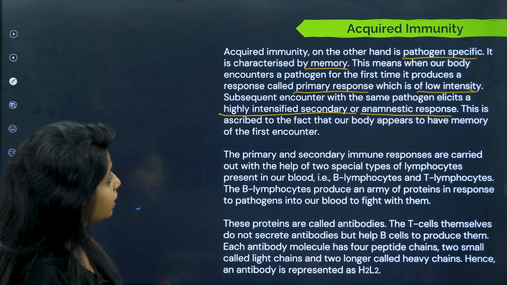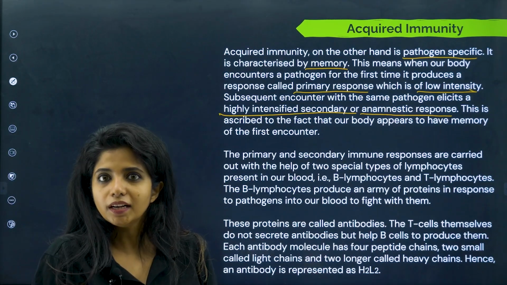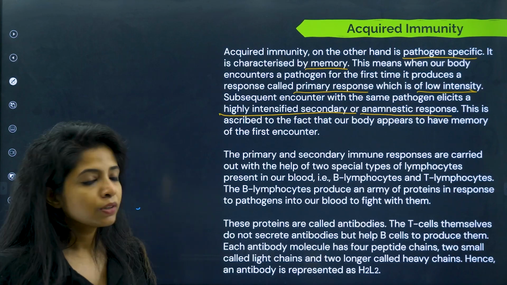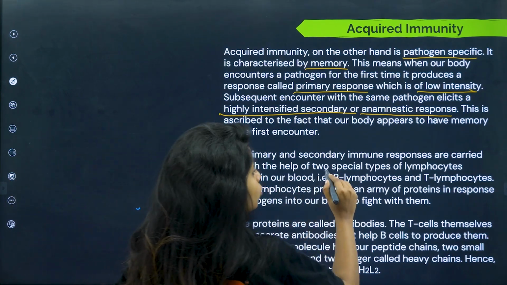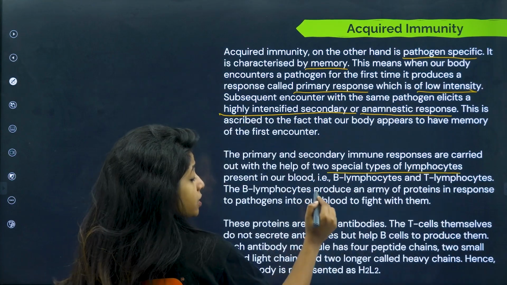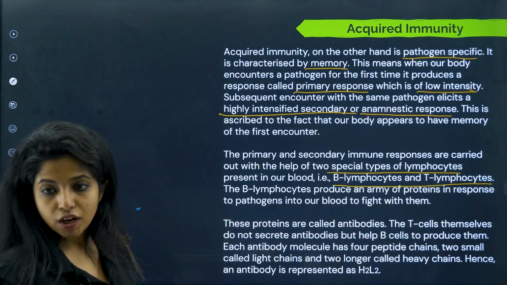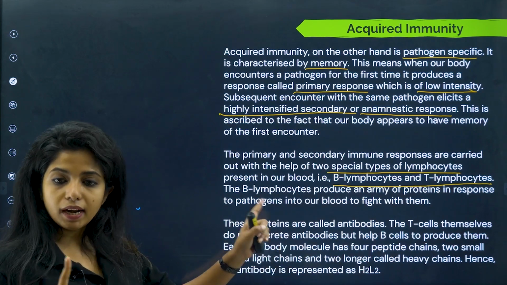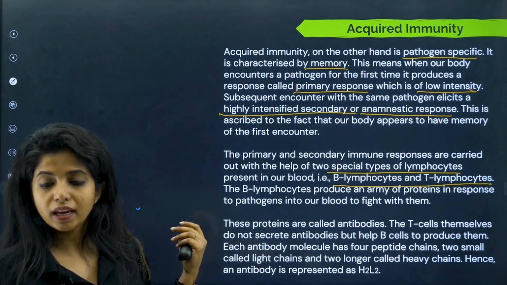Now this is ascribed to the fact that our body appears to have memory of the first encounter, which is why it is doing a secondary response. The primary and secondary immune responses are carried out with the help of two special types of lymphocytes present in our body, that is B lymphocytes and T lymphocytes. So in both primary and secondary you have B and T lymphocytes. You saw the help, right, how the T helper cell was helping.